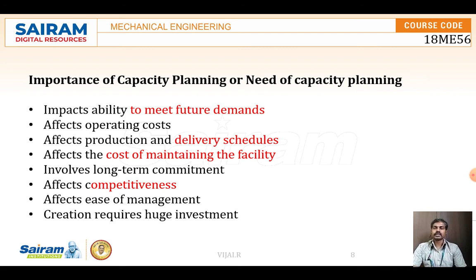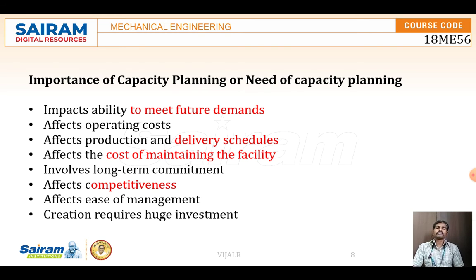In the last classes we have already seen the functions of the organization, where the marketing people analyze and tell what the demand will be for the next month or next week. If there is a demand in future, can we produce it or not? How to make it, what machines we have. According to that we can plan how much I can produce. This is the main importance of capacity planning.